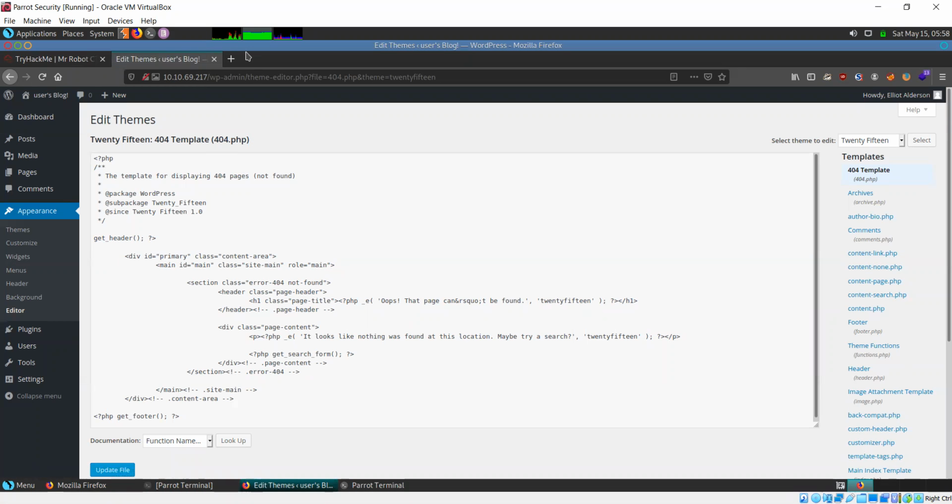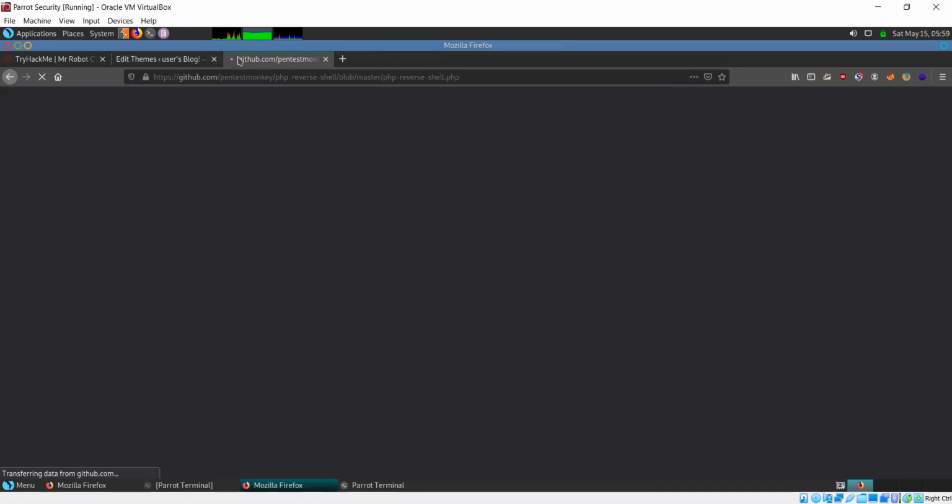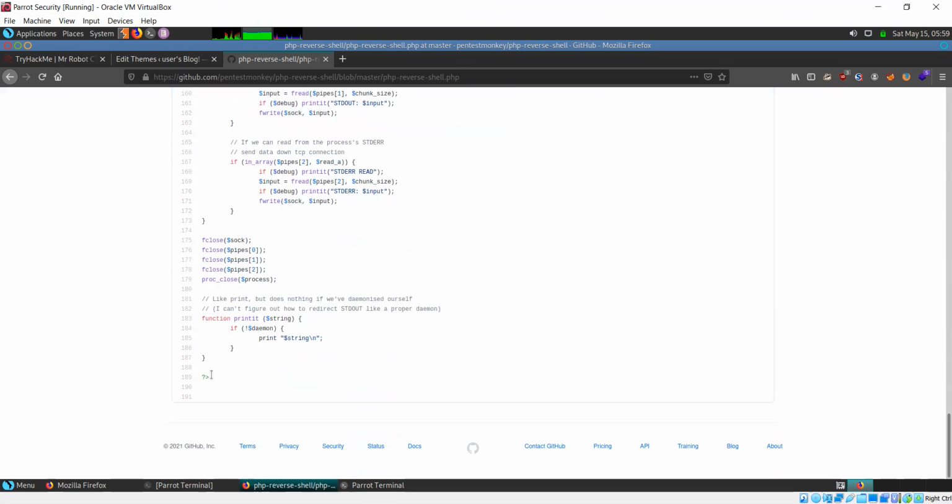Again, this is all in PHP, so I'll go back to the PHP reverse shell code that I had. We come here and we copy this code.